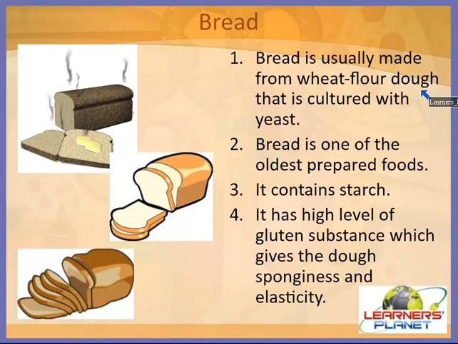Bread may also contain milk, egg, sugar, spice, fruit, vegetable, nuts or seeds, and it is one of the oldest prepared foods which contains starch, right? So bread is also very important for our diet because it contains starch and provides us with lots of energy,